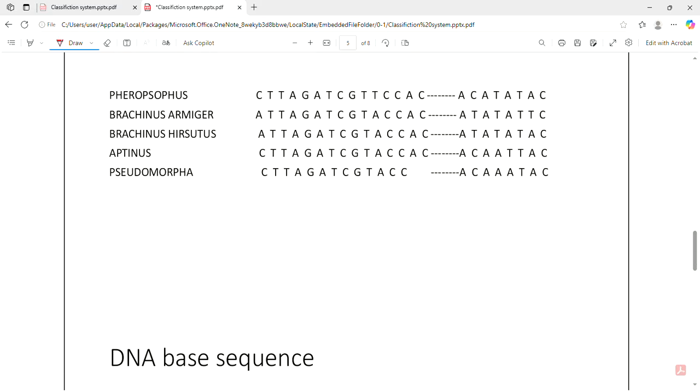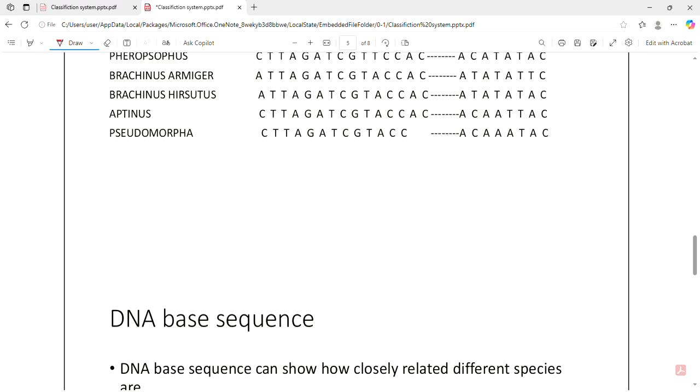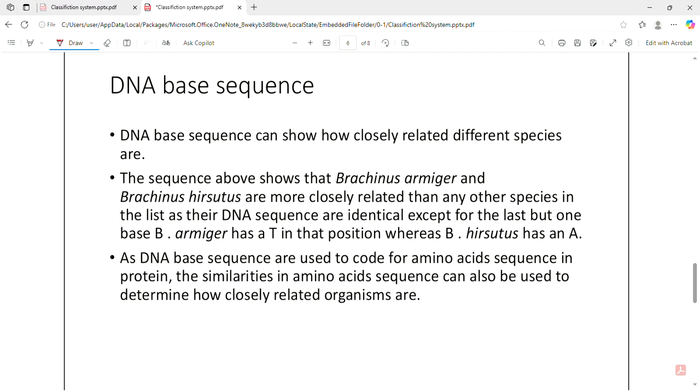Here we discuss the DNA bases in 4 organisms. Phytosophus, you can see the base sequence C T T A G A T C G T T C C A C A C A T A T A C. So similarly, Brachynes armiger, Brachynes hirsutus, Aptinus, Pseudomorpha. These are their base sequences. Now we are describing this example DNA base sequence.